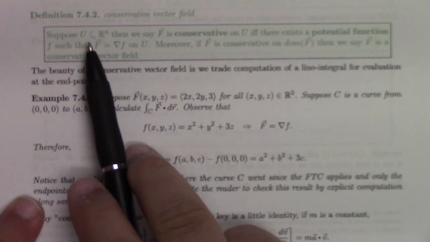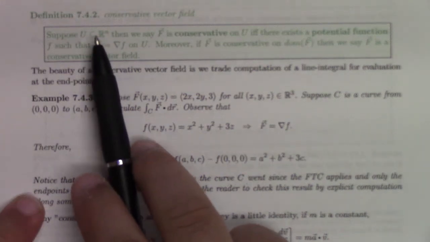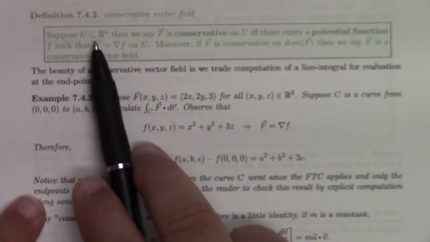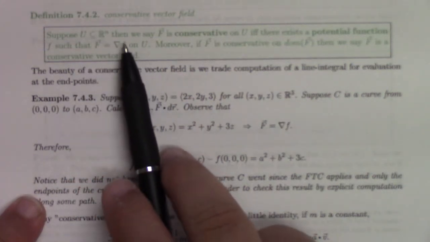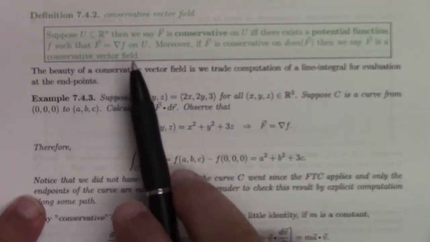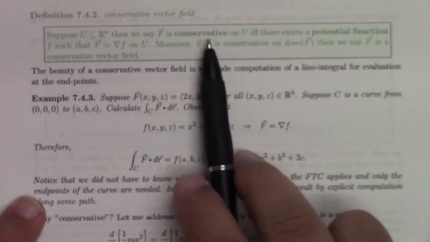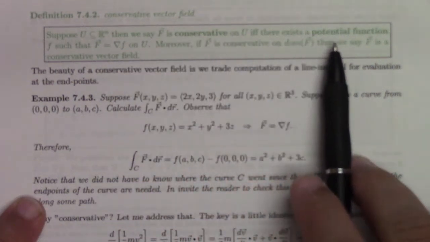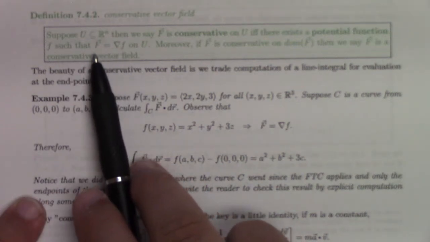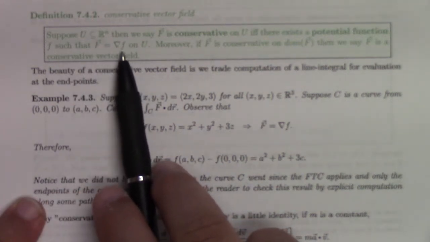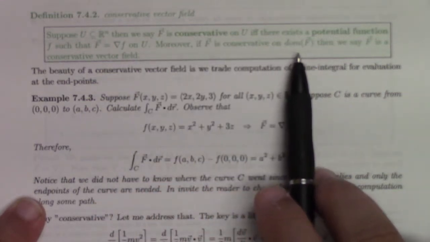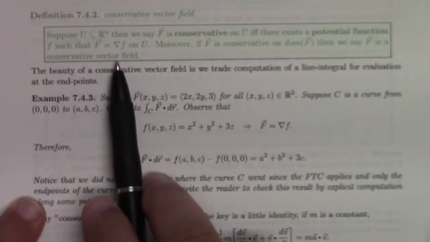Now, that brings us to define a certain kind of vector field. We say that if U is a subset of Rn, I often think of an open set, it could be an open subset of Rn, but I'm not committing to that. I'm saying U is some subset of Rn. Then we say F is conservative on U if there exists a potential function f such that F is the gradient of little f. So the vector field F is the gradient of the potential function f on U. Moreover, if F is conservative on its domain, then we just say that F is a conservative vector field.